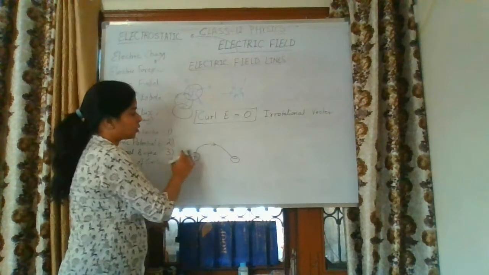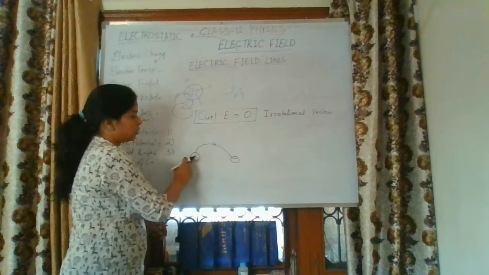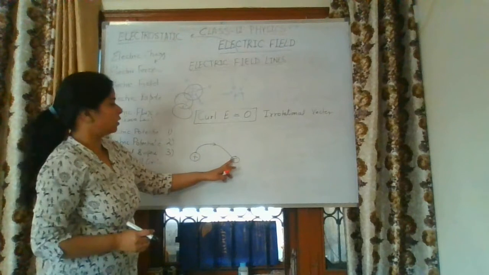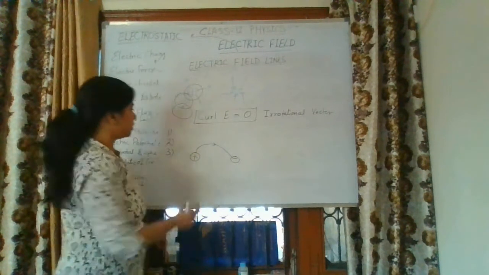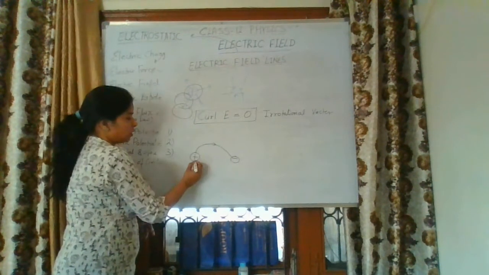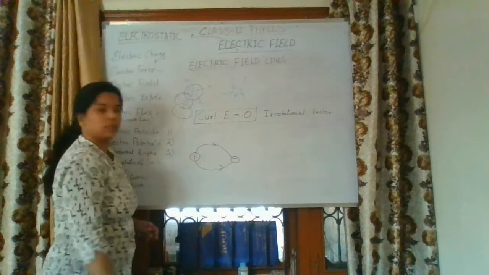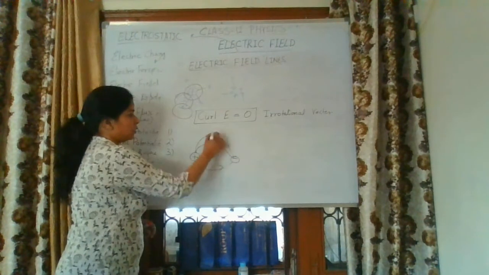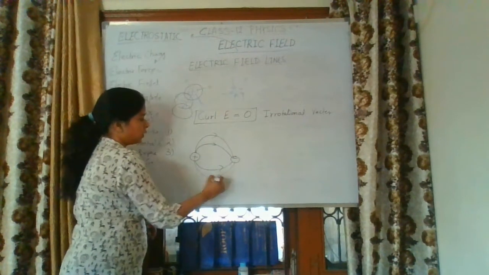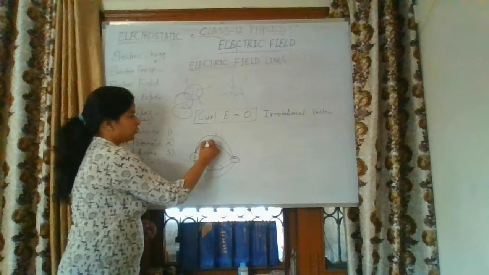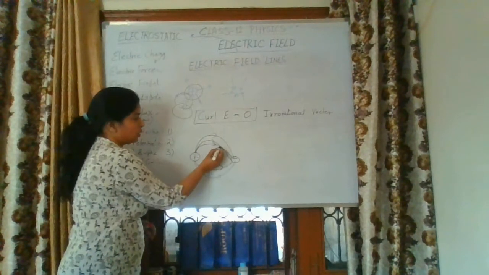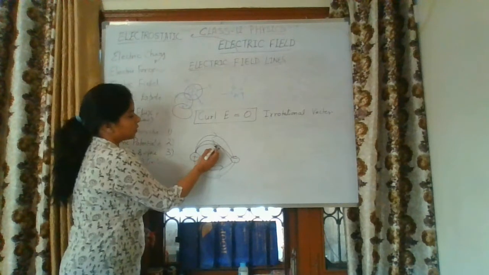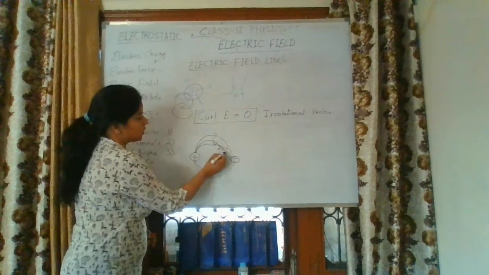I am just clearing this concept that here the positive charge is the origin of electric field lines and the negative charge is the absorbing point. So here electric field lines originate from the positive charge and are absorbed by the negative charge. This is not possible, that any electric field lines can cross each other. Here this is the point of intersection of two electric field lines. At the point of intersection we will draw two tangents.